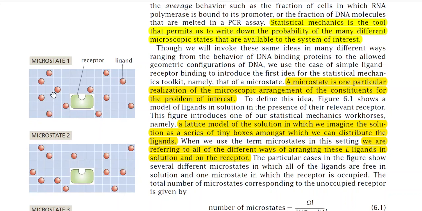For some situation the ligand will be attached to the receptor, and for some other situation these ligands may not be attached to the receptor. So there may be different arrangements available. So the term microstates in this setting refers to all of the different ways of arranging these L ligands in solution and on the receptor. So this is the idea of microstates.